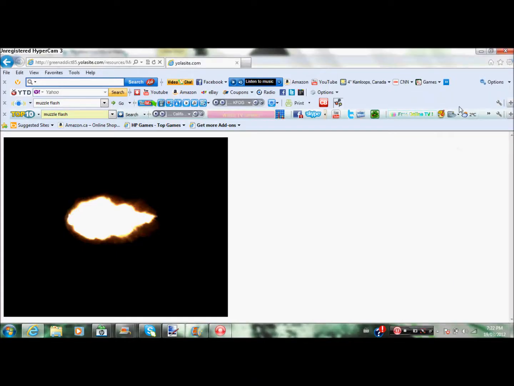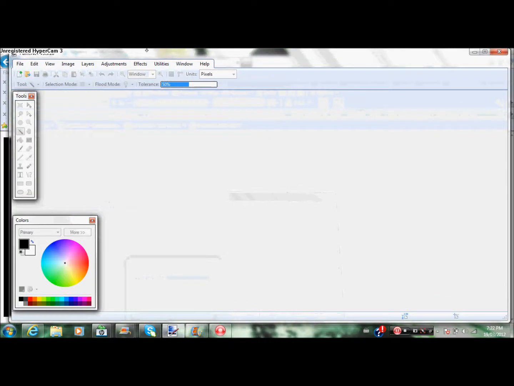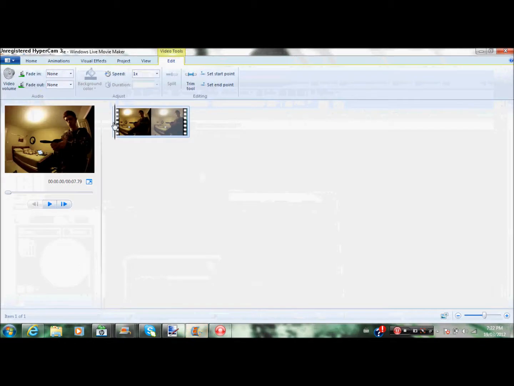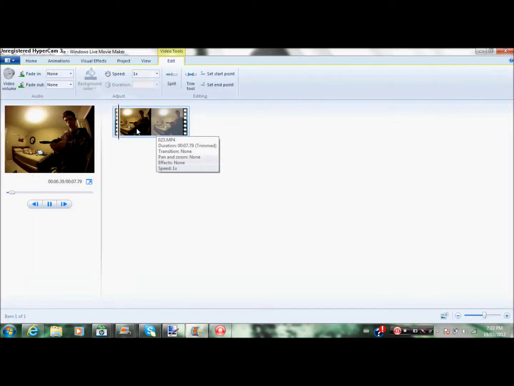Hello guys, I'm teaching you how to make a muzzle flash like with a gun. First off, if you don't have paint.net, go ahead and install paint.net. It looks like this. Then go to Windows Live Movie Maker and get a clip of you holding an item like this. You have to pretend to shoot.